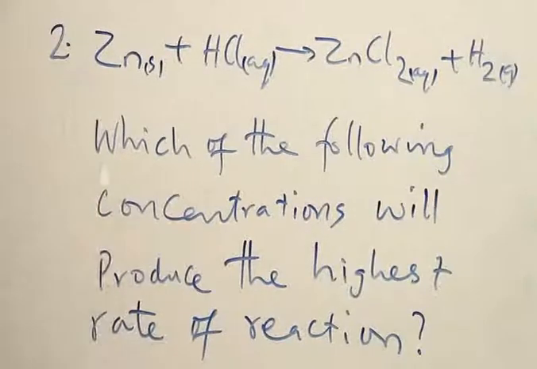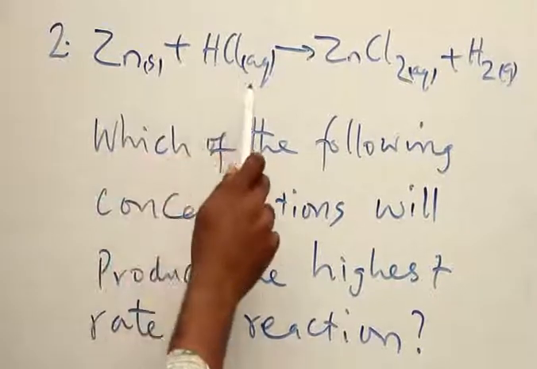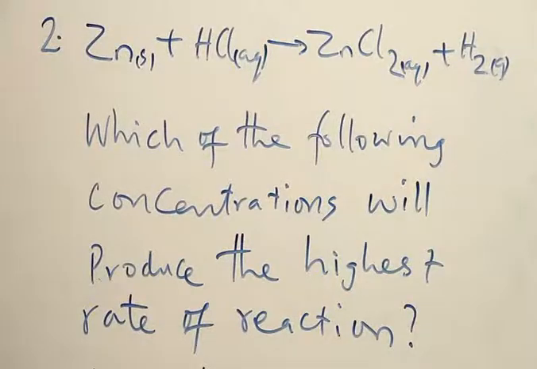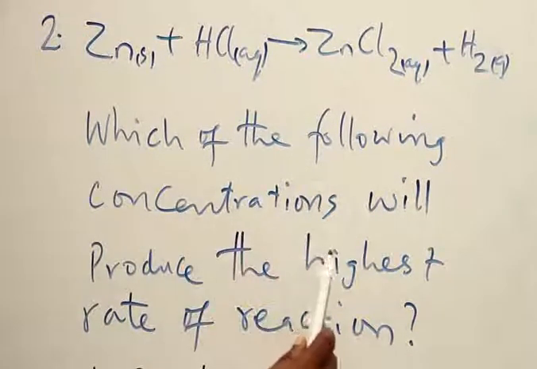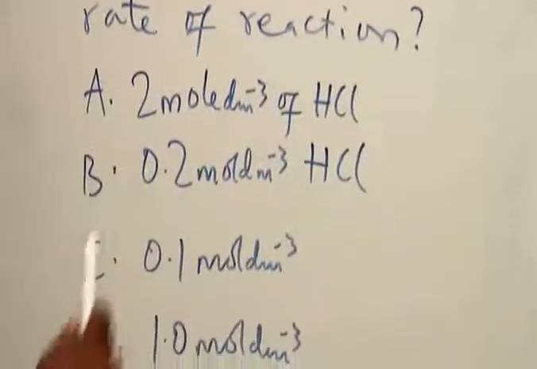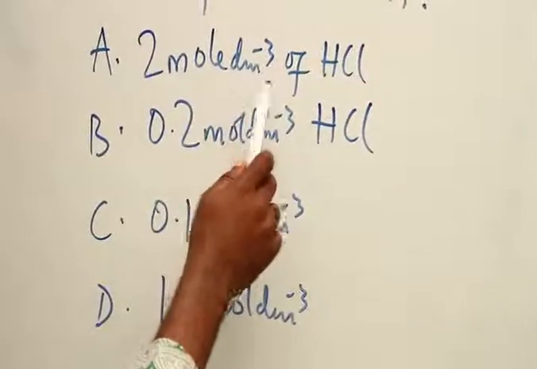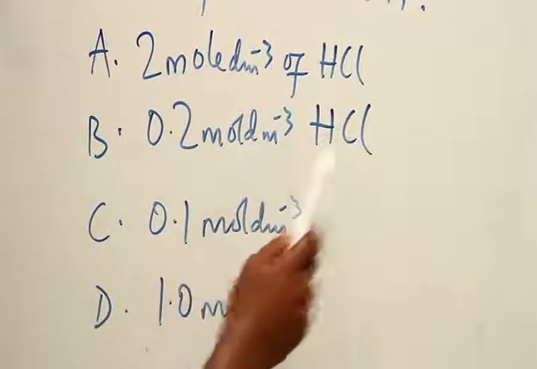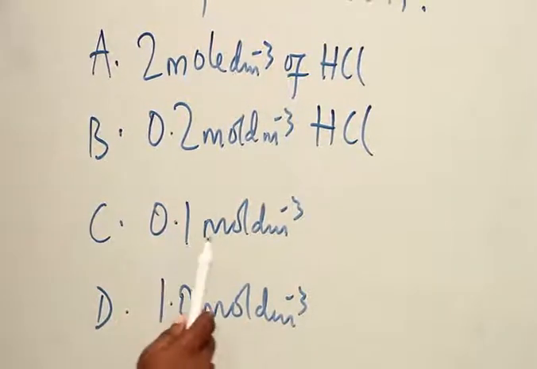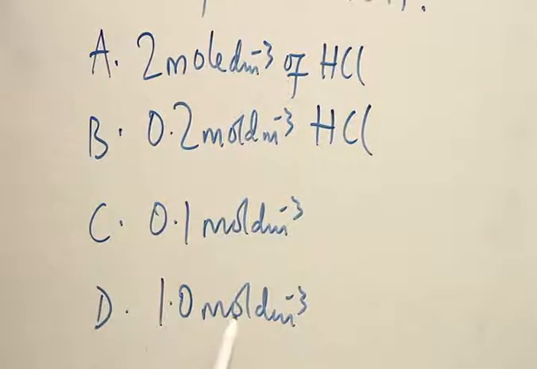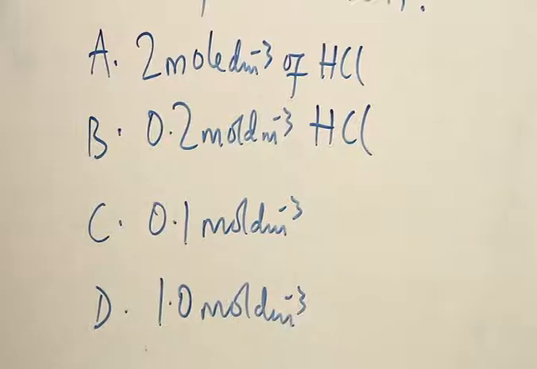Number 2. Zinc plus hydrochloric acid to give zinc chloride plus hydrogen. Which of the following concentrations will produce the highest rate of reaction? A. 2 moles per dm cube of HCl. B. 0.2 moles per dm cube of HCl. C. 0.1 moles per dm cube of HCl. D. 1.0 moles per dm cube of HCl. The correct answer is option A